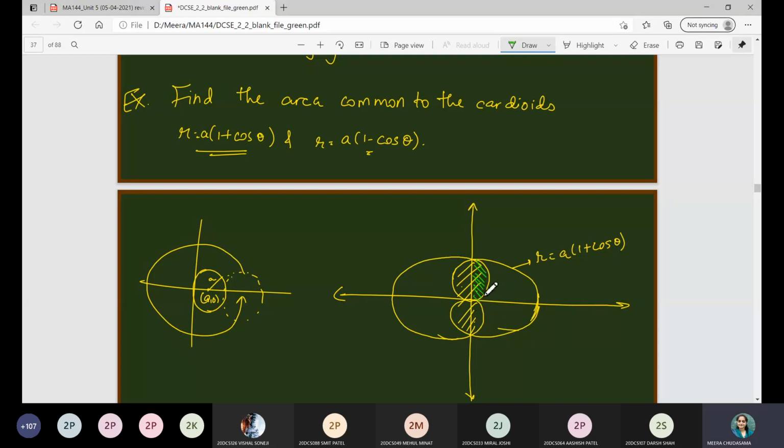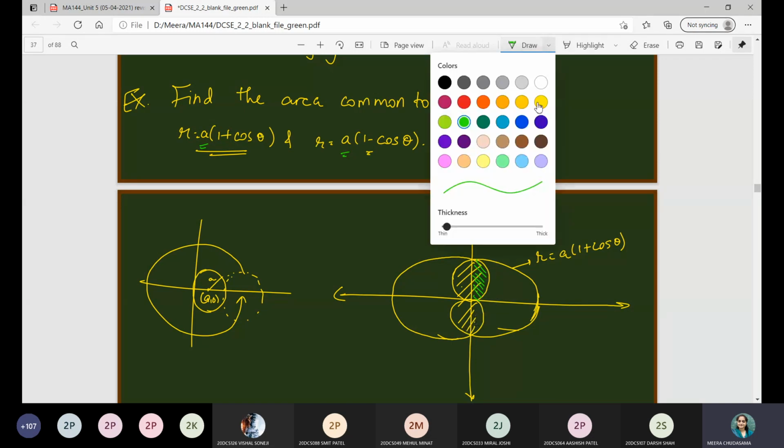Here, since I have not drawn it properly, this is not looking symmetric, but actually it will be symmetric because a is the same in both the cardioids. So we will just compute the area in the first quadrant, and then we will multiply it with 4 so that we can have the entire asked area for the region R.